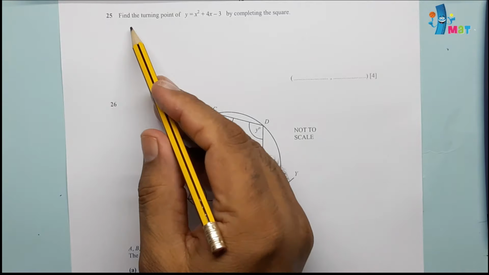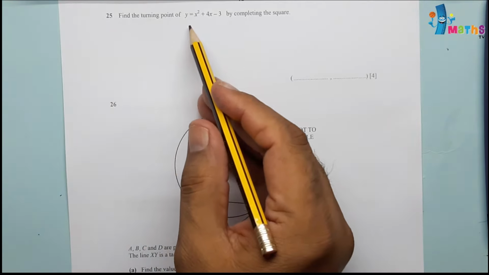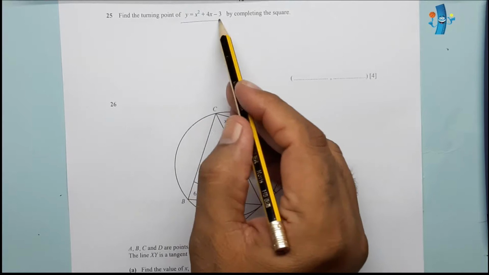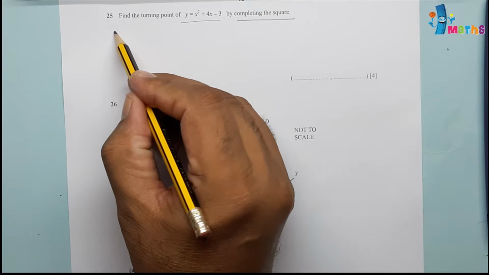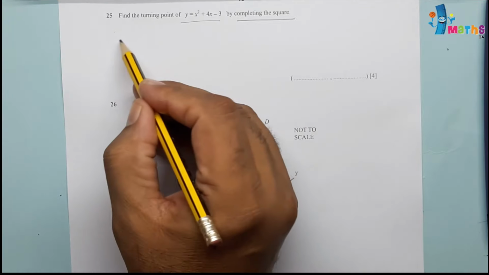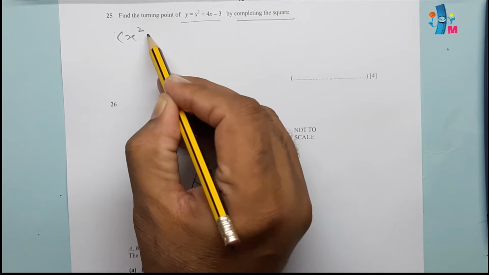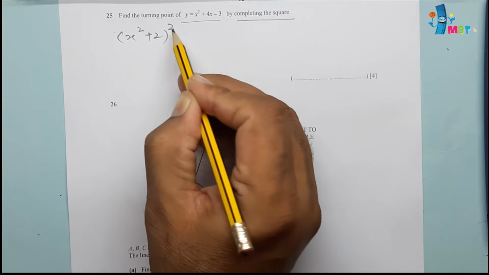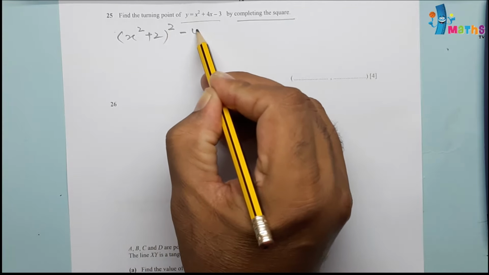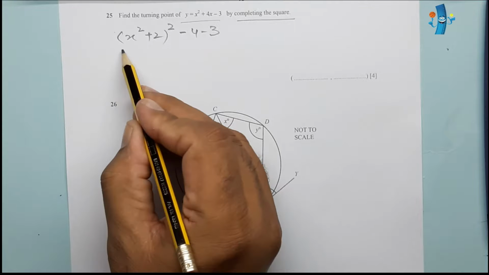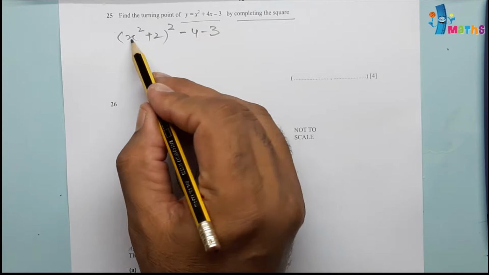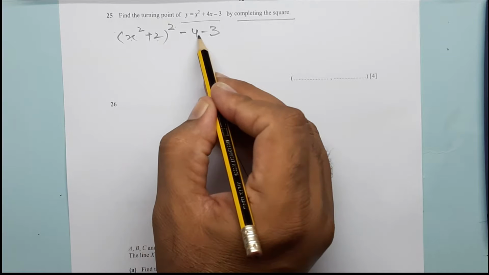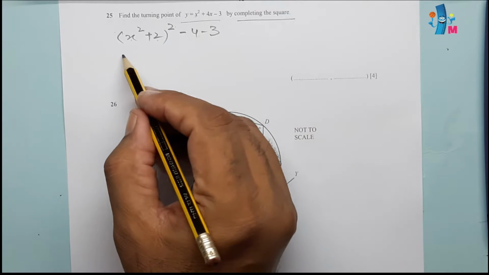Question 25. Find the turning points of this equation by the completing square method. So we complete the square: x squared plus 2 whole squared minus 4 minus 3. If you open this one, you will get the same equation.